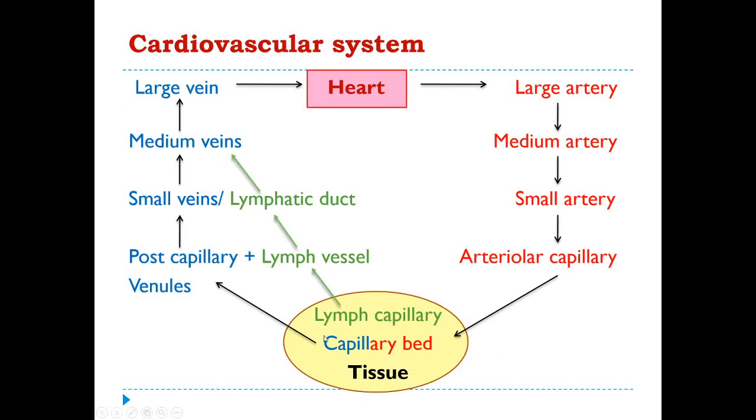But the most noticeable thing is that at the tissue level, there are also lymph capillaries. The lymph capillaries are taking the tissue fluid, or the lymph, from the tissue level. That lymph will flow into the lymph vessels. From the lymph vessels, it will enter into the lymphatic duct. And through the lymphatic duct, that lymph will enter into the medium-sized veins. So, ultimately, the lymph is also going into the veins, or the blood vascular system. That's why the lymph vascular system is also included in the cardiovascular system.